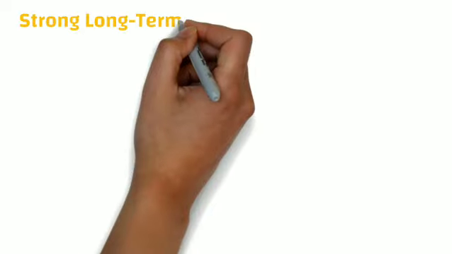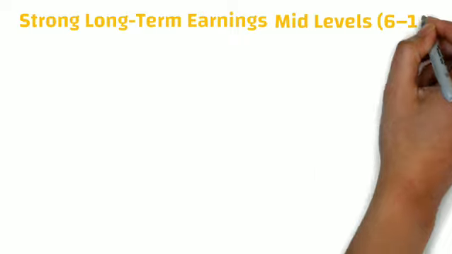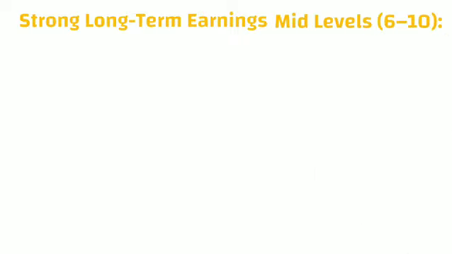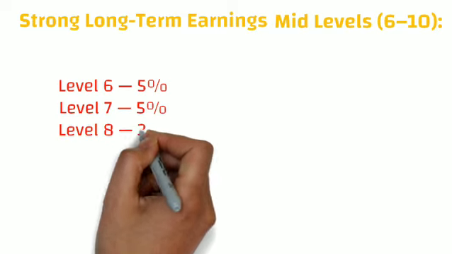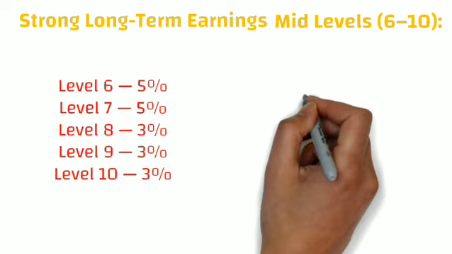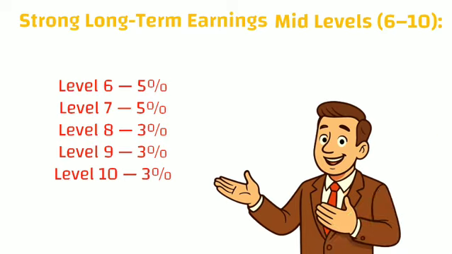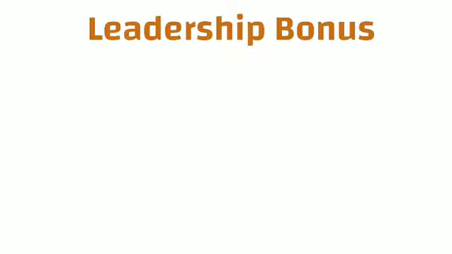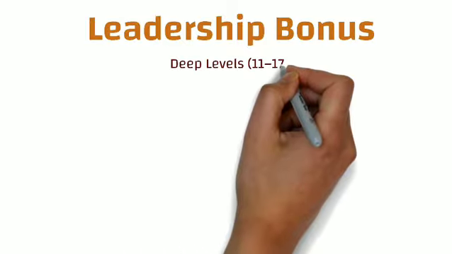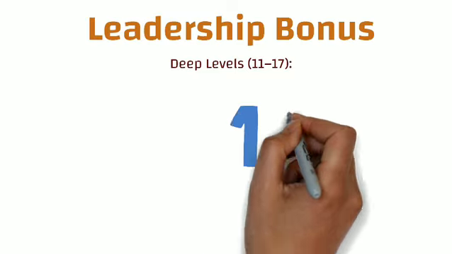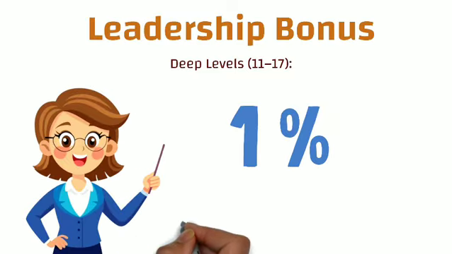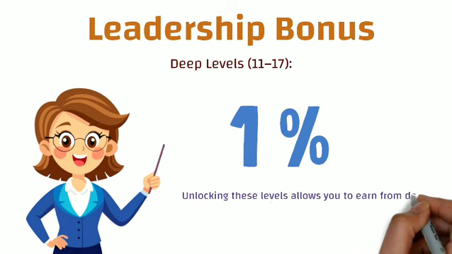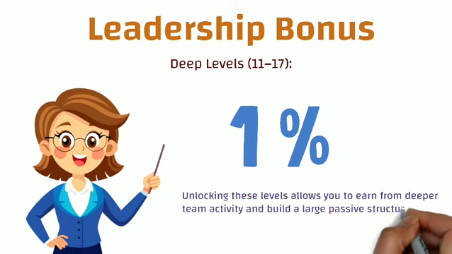Moving ahead, if we talk about the strong long-term earnings which you can get from here, that's possible through the mid levels which start from level 6 up to level 10. So from level 6 and level 7, you get 5% commission from each level, and from level 8 to 10, you get 3% commission from each level. Finally comes the leadership bonus, where you will get the benefit from deep levels, that is from level 11 to 17, where you are going to get 1% from each level. And unlocking these levels allows you to earn from deeper team activity and you can easily build a large passive structure.